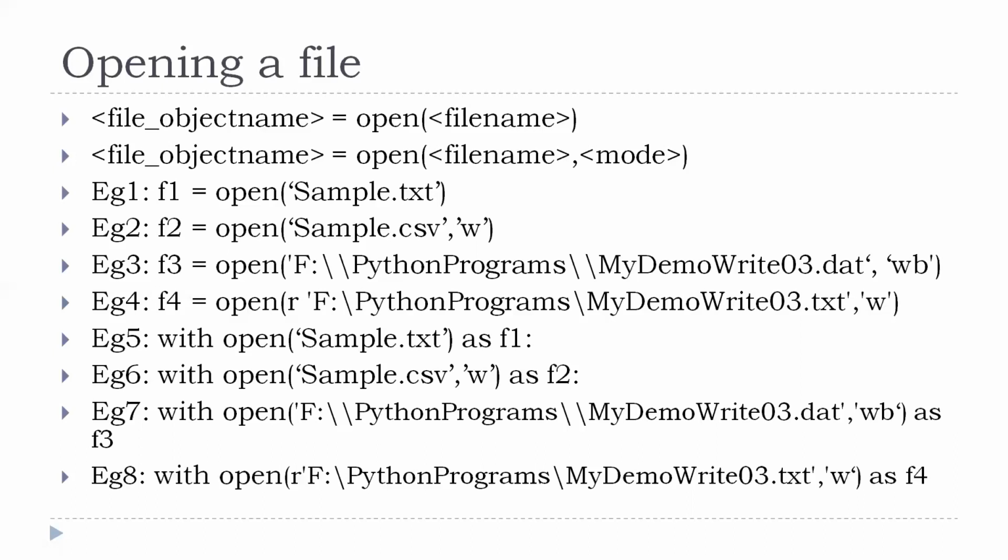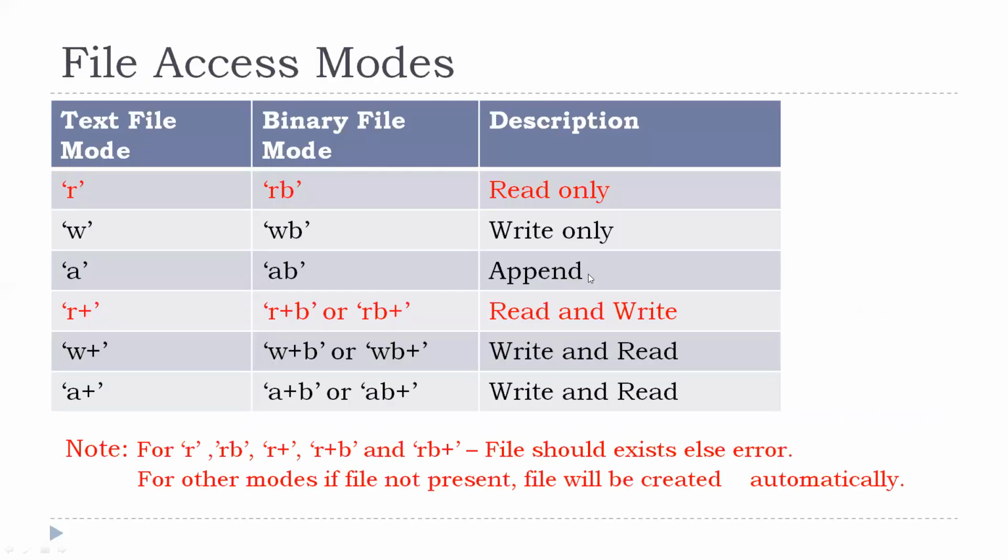With respect to file access modes, I have shown something in red, that is R, RB read only, R plus or RB plus read and write. Something which I have highlighted in red color.